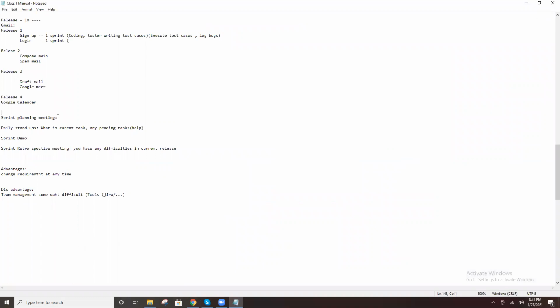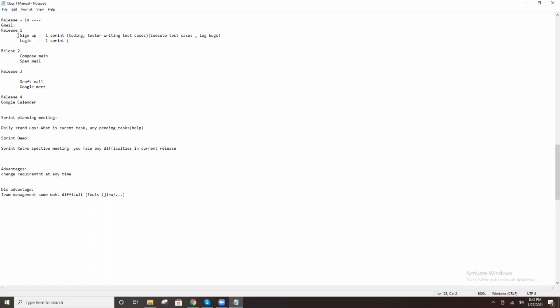Yeah, this is agile methodology, right? Release one, okay? Every 1 month release. Our company follows a release every 1 month. So every 2 weeks is one sprint, right? I already explained. What is a release now? Every 1 month release. In the release, how many sprints are there? 2 weeks is one sprint. So 2 sprints means 4 weeks, and 4 weeks means 1 month, right?